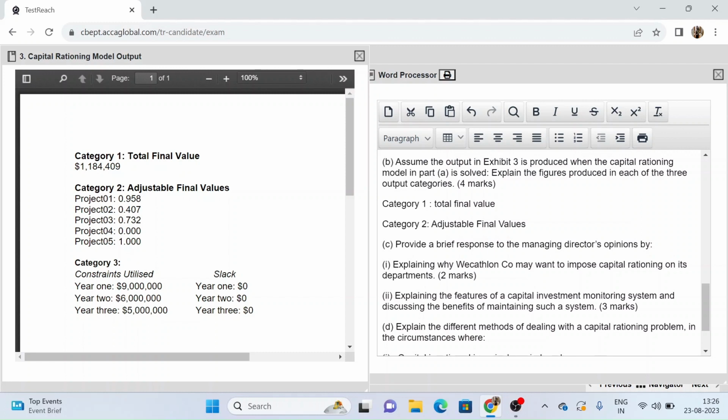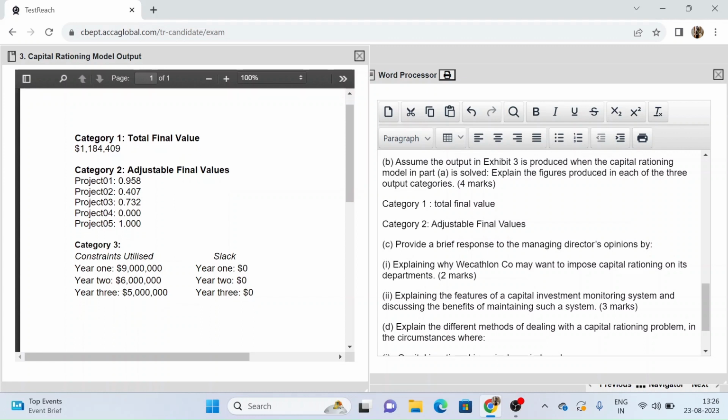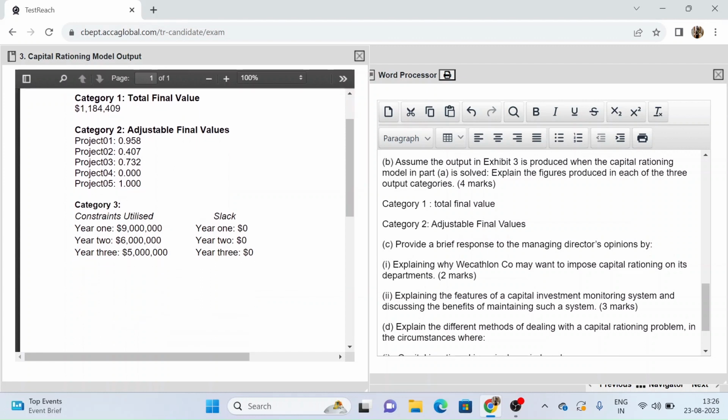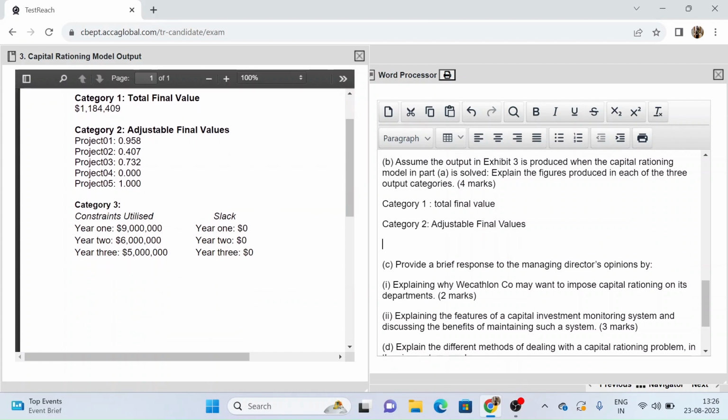So these are the proportions in which we will be undertaking our projects. Now what does category 3 talk about? Category 3 says about the constraints that have been utilized. So let me put category 3 over here. So category 3. Now this talks about the constraints utilized as well as the slack.